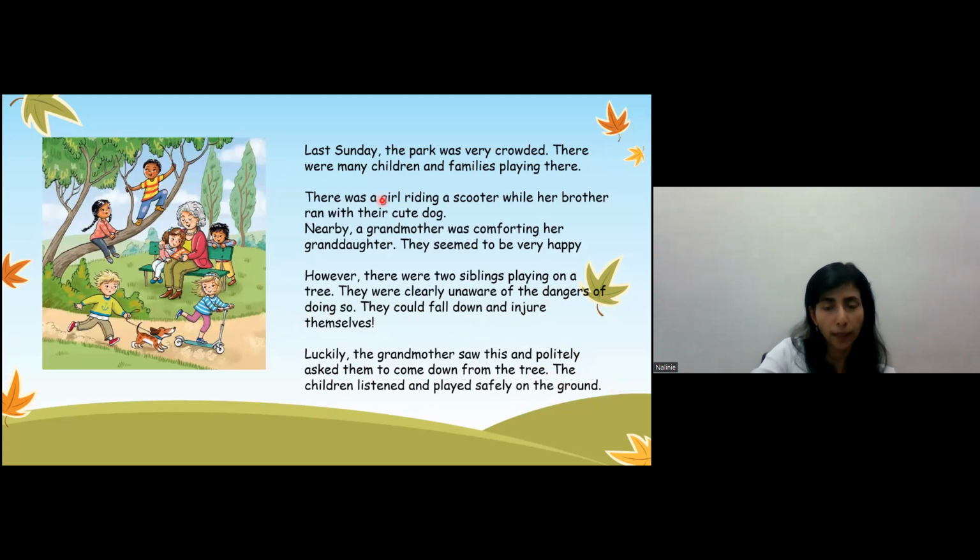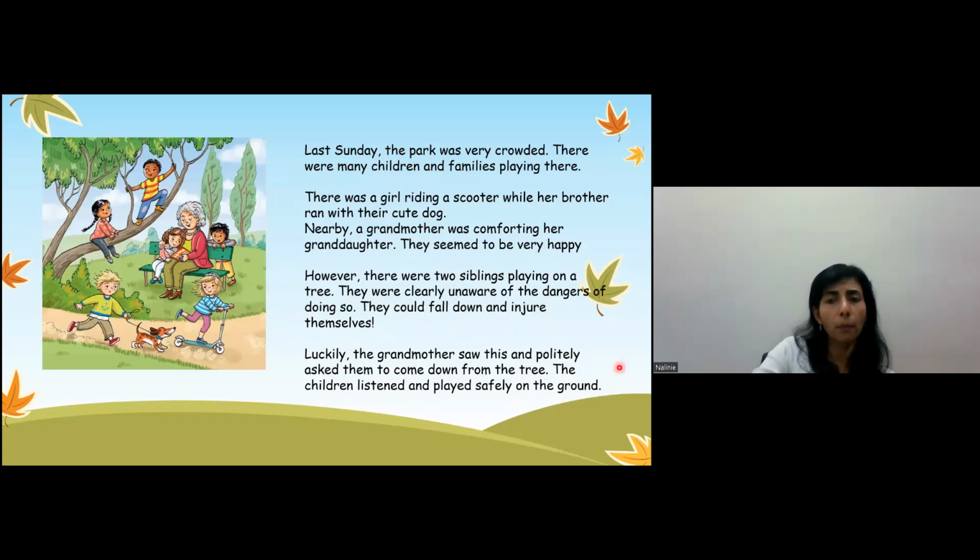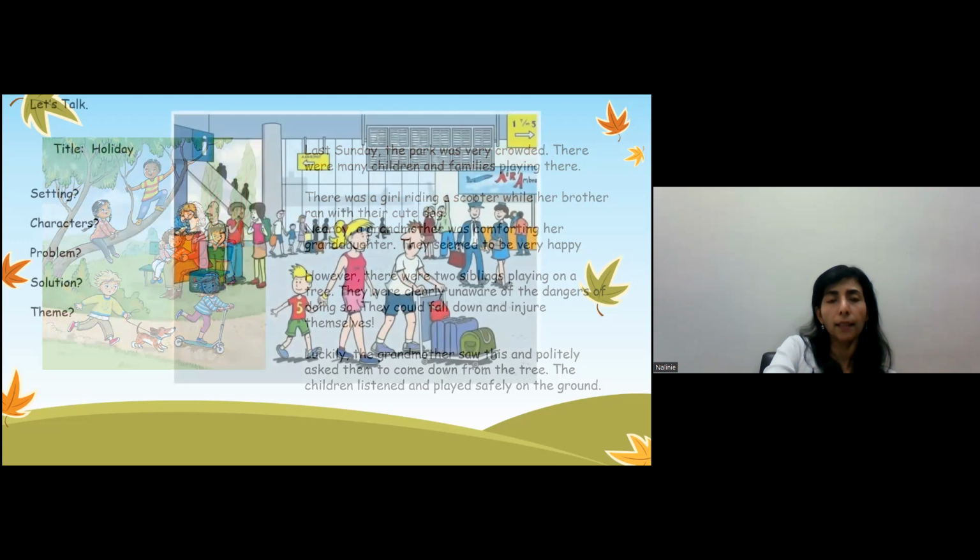Okay? Do you understand the story, children? Yes, okay. So it's telling you that the problem was the children were playing, and it could be dangerous for them to play on the tree because they could fall down and injure themselves. So that's why the grandmother told them politely to come down from the tree so that they don't injure themselves. Okay, all right. Let's go to the next slide.